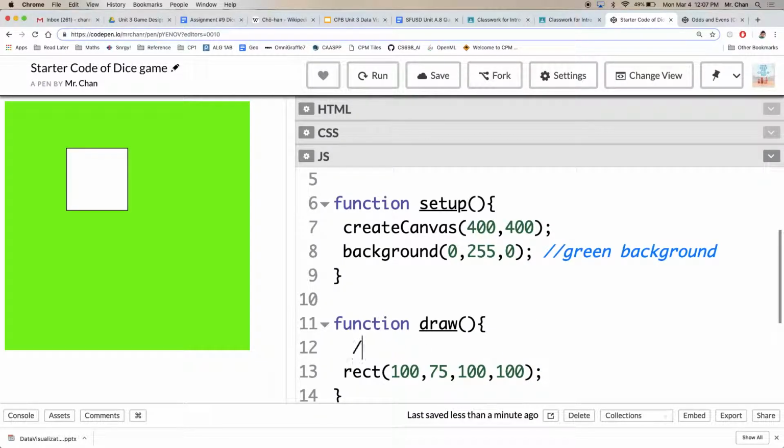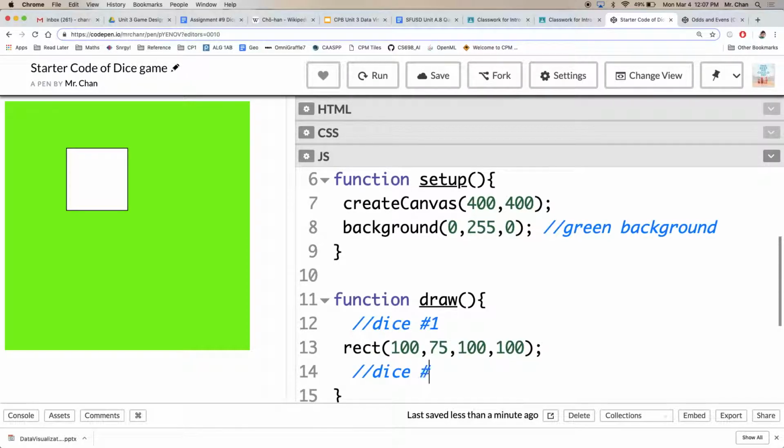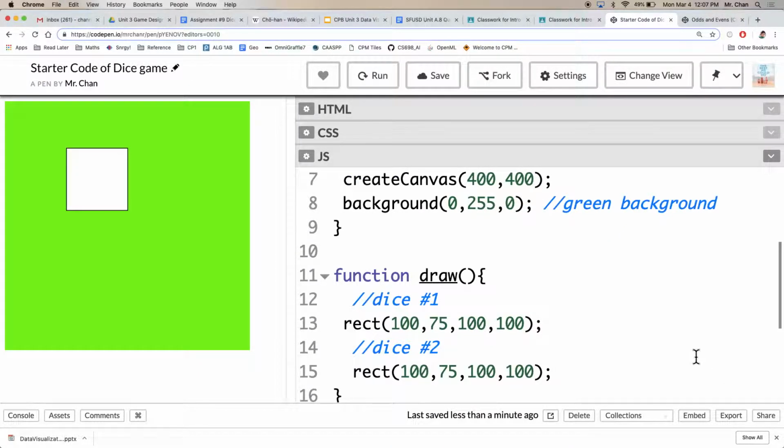That's my dice number 1. First dice. Below it, dice number 2. Draw a similar rectangle, so I copy and pasted that line. I want it to move down a little bit, so maybe I'll add 100 pixels to that. Oh, maybe a little bit more, 225. Add some spacing between my 2 dice. Drawing simple pictures. So far, so good.